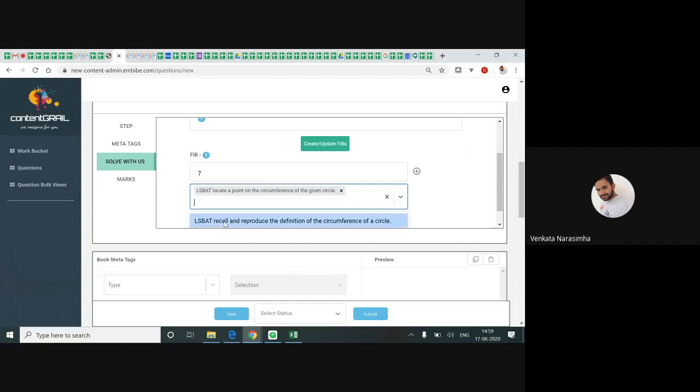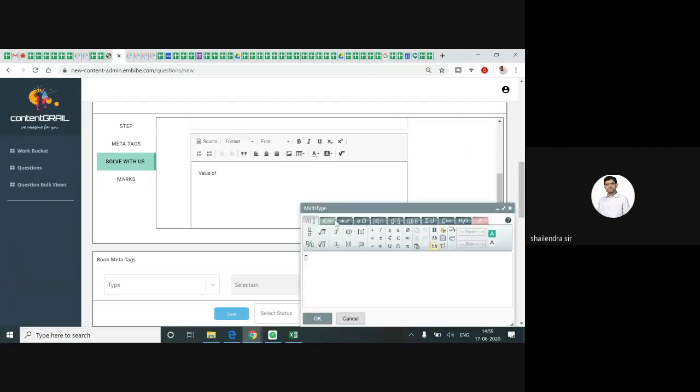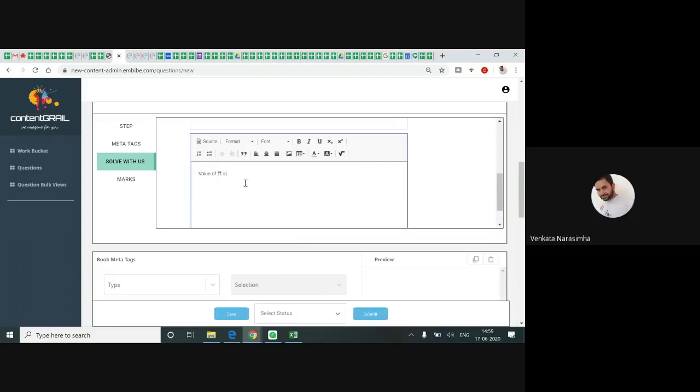Similarly, I tag primary competencies here as well, and I write the hint: value of pi is 22/7, defined from the ratio of circumference to diameter. Diameter only, not radius.